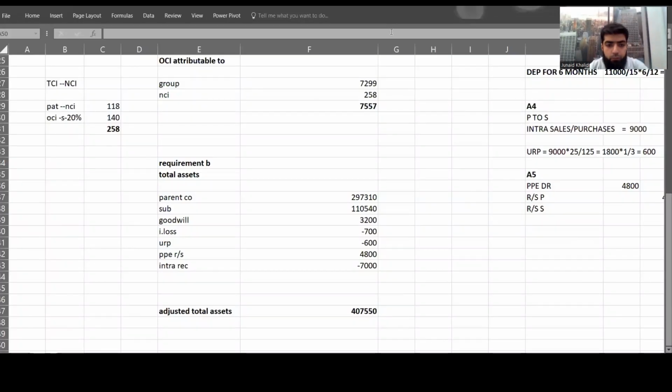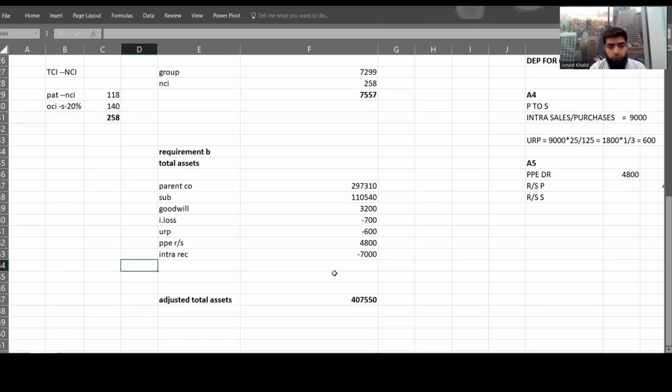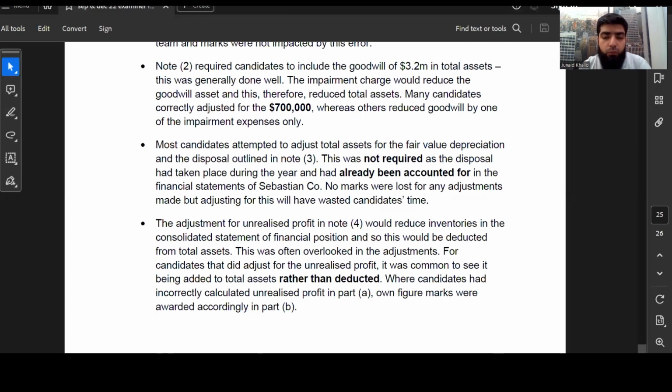Okay, now coming back to the most important adjustment that we are going to discuss, that is, there is some contradiction and there is a conflict. Might be I'm wrong, or I might have a very different opinion with respect to the examiner, as the examiner has given a different opinion with respect to that one. Let's first of all evaluate what adjustment it is. First of all, read out the adjustment and then we'll try to.